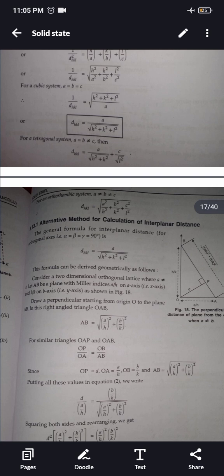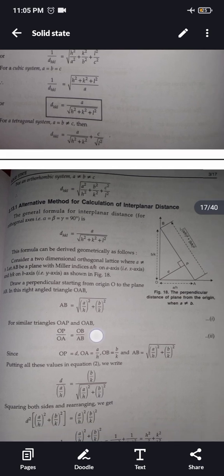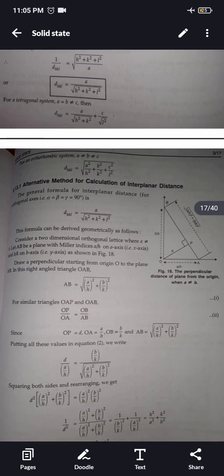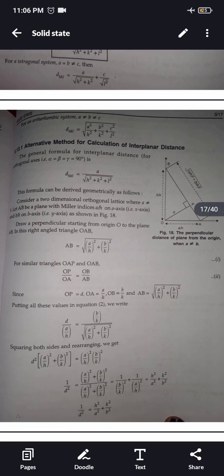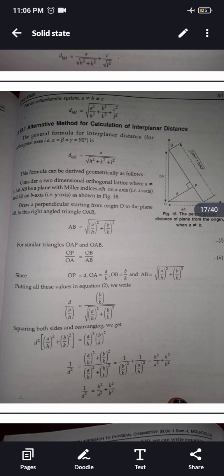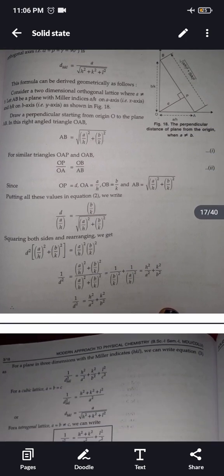In this right angle triangle OAB, AB is equal to under root (a by h) whole square plus (b by k) whole square. You can see this inside the triangle. For similar triangles OAP and OAB, OP upon OA is equal to OB upon AB. OP is equal to d, OA is equal to a by h, OB is equal to b by k and AB is equal to under root (a by h) whole square plus (b by k) whole square. Putting all these values in equation 2, we will get b upon k upon under root (a by h) whole square plus (b by k) whole square. If we square it, then in the end we get the value 1 by d square is equal to h square upon a square plus k square upon b square.